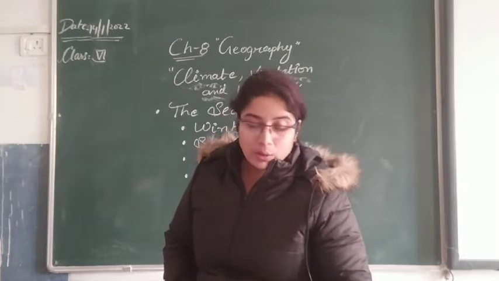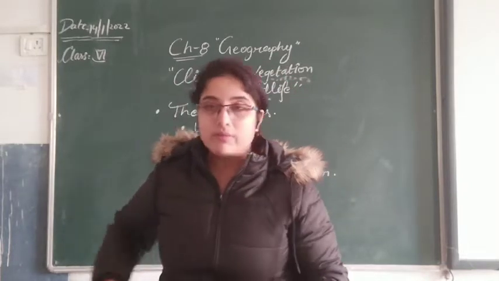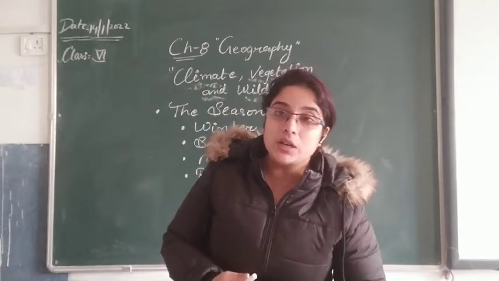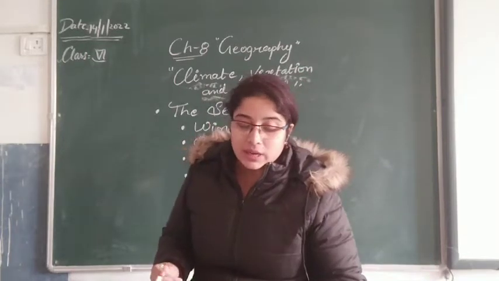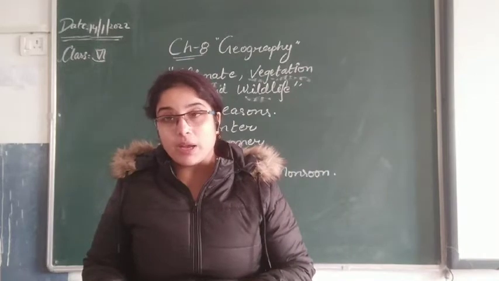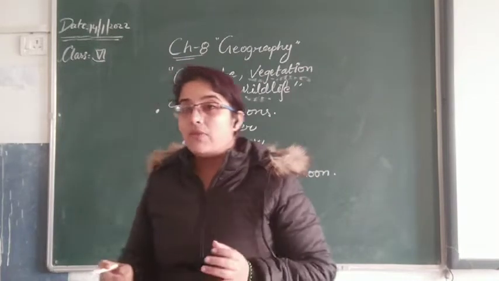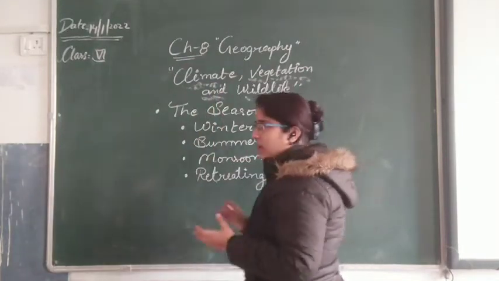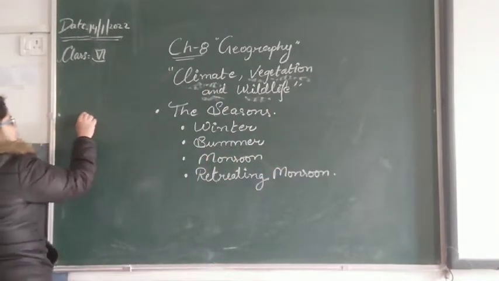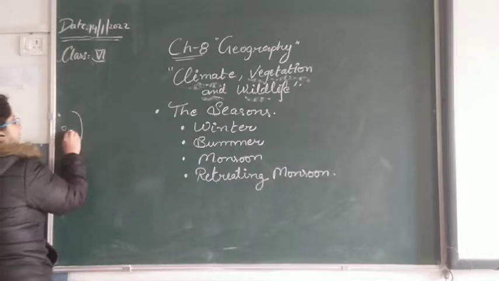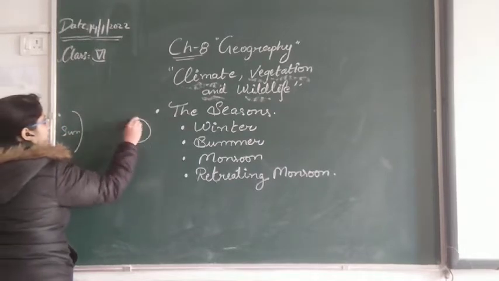Obviously, distance from the equator also changes the climate. You know that the heat energy received varies as we move away from the equator. Here is the sun, this is our earth, and here is our equator.